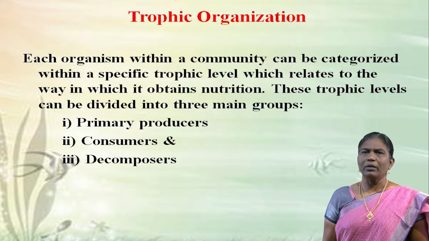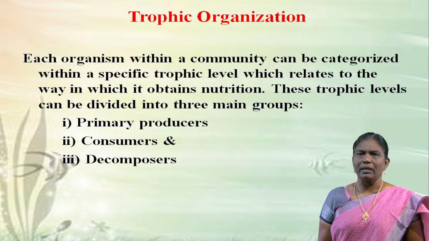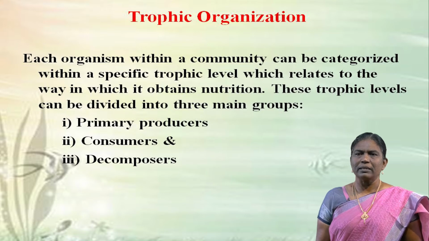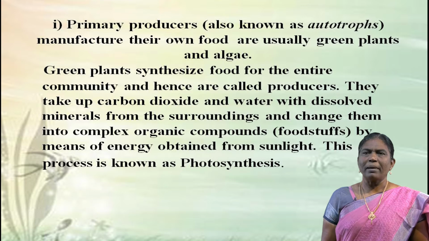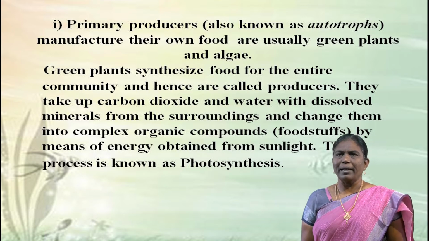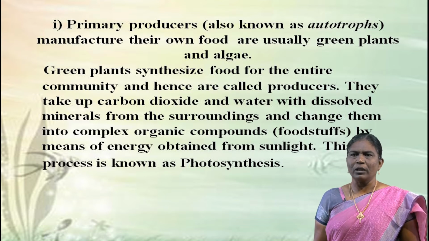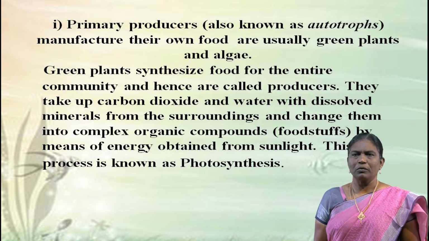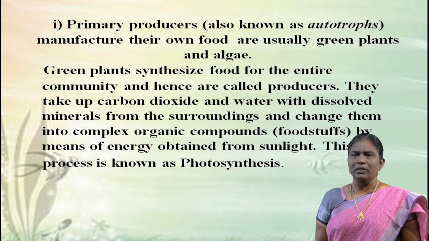Each organism within a community can be categorized within a specific trophic level, which relates to the way in which it obtains nutrition. These trophic levels can be divided into 3 groups: primary producers, consumers and decomposers. First, primary producers, also known as autotrophs, manufacture their own food; they are usually green plants and algae. Green plants synthesize food for the entire community and hence are called producers. They take up carbon dioxide and water with dissolved minerals from the surroundings and change them into complex organic compounds, foodstuffs, by means of energy obtained from sunlight. This process is known as photosynthesis.